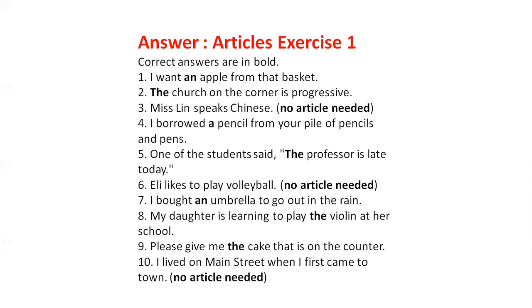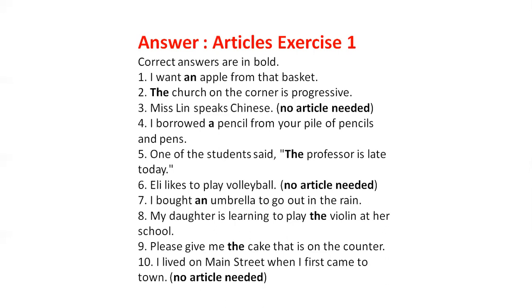Now, the second use is when one noun represents the whole class, like: the horse is a faithful animal; the lion is the king of animals. Here the word "the" indicates or represents the whole class of lions.